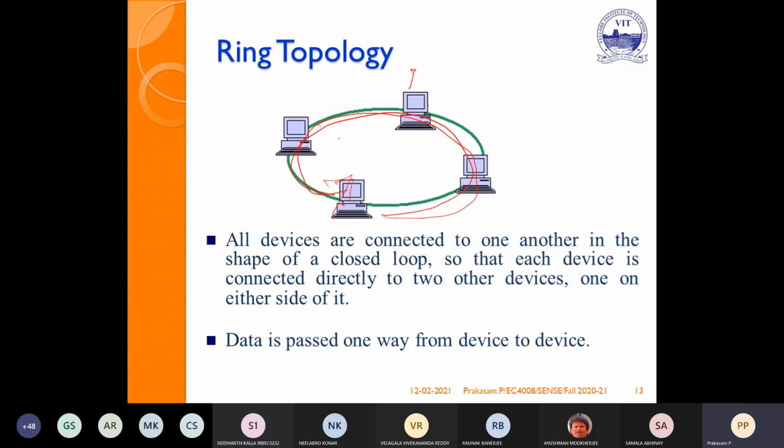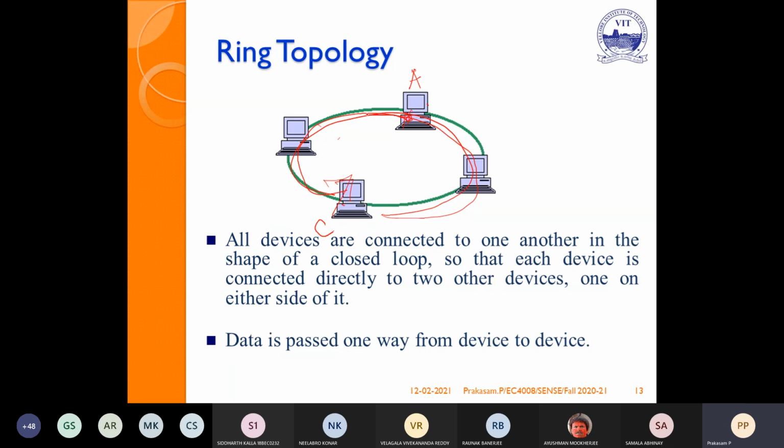Suppose A has a message to transmit. A will take the token. That means A has some data. The token goes around and once again reaches A, and A passes the information. Suppose this is C, and I want to send to C.